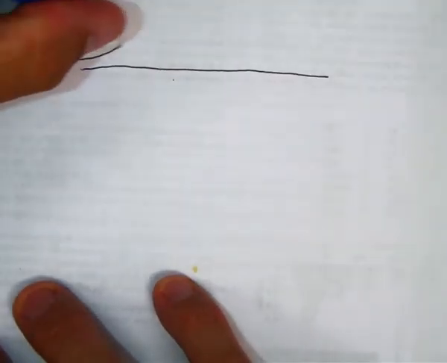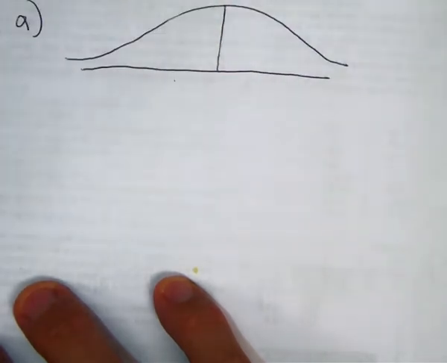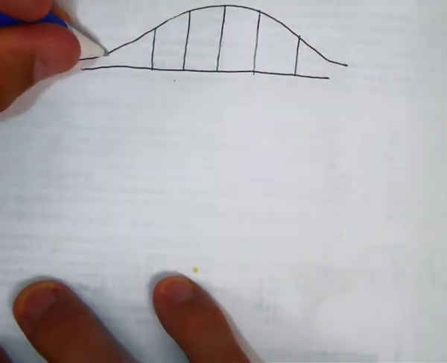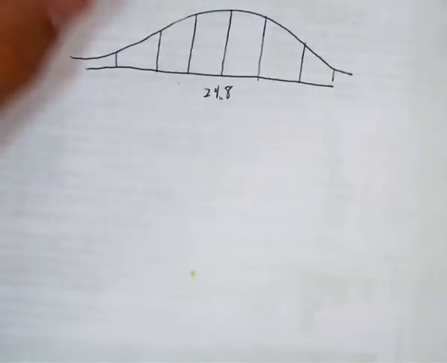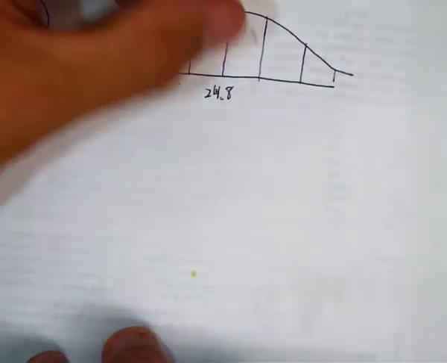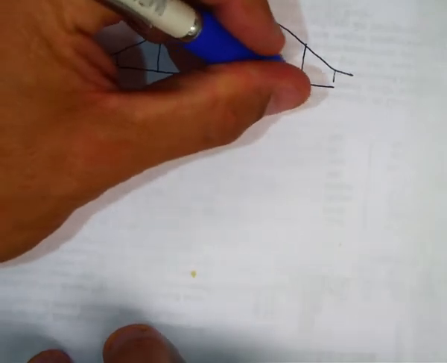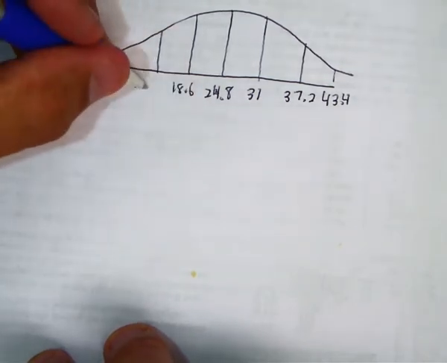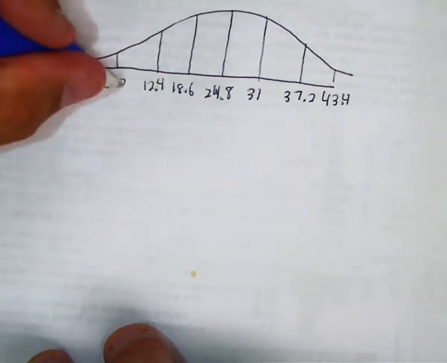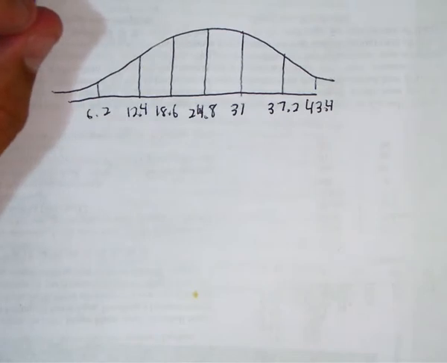So what we're going to do is draw a normal model, and we're going to put in our mean here, if we look at this, is 24.8, and we have a standard deviation of 6.2, so we add 6.2 going to the right, and we subtract 6.2 going to the left. Okay, so that's our 68, 95, 99.7.